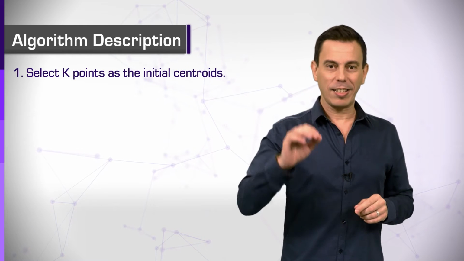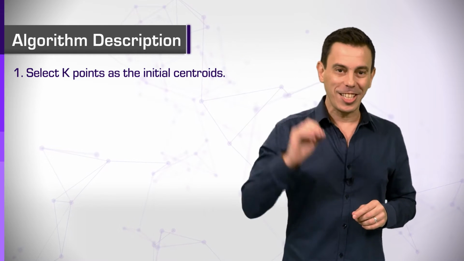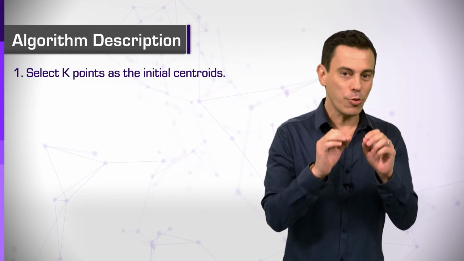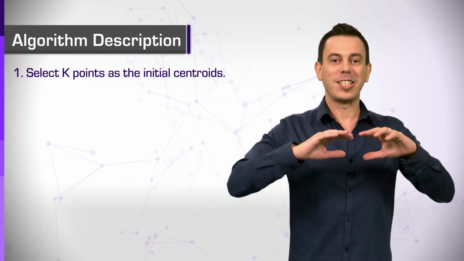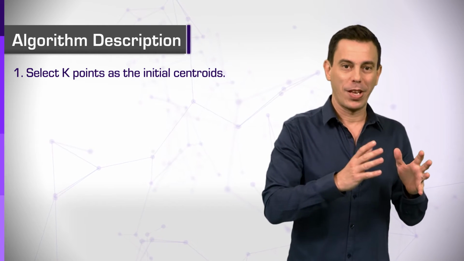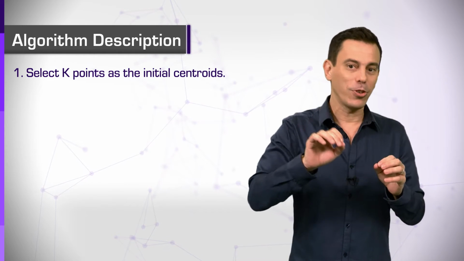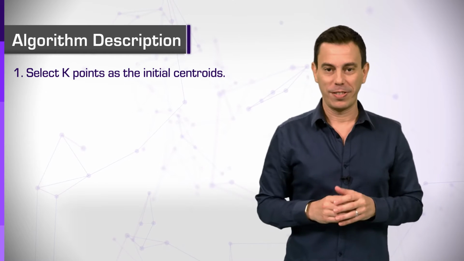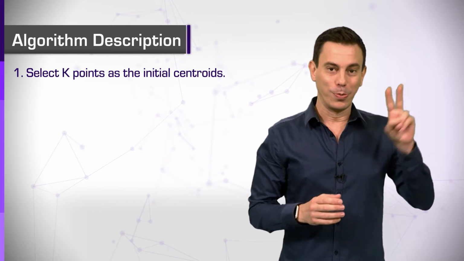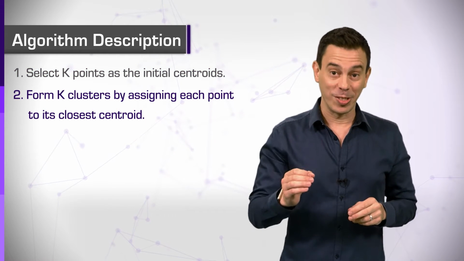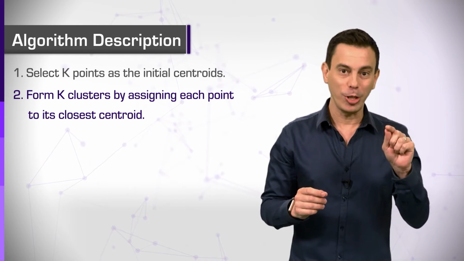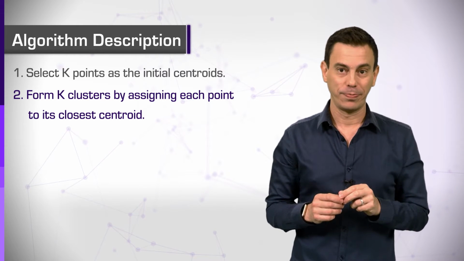Algorithm description. Here is the algorithm. Look how simple it is. Step 1. Select k points as the initial centroids. A centroid is defined as the central point of a cluster. We don't have any clusters yet. That's okay. We therefore just start off with random centroids. Step 2. Form k clusters by assigning each point to its closest centroid.